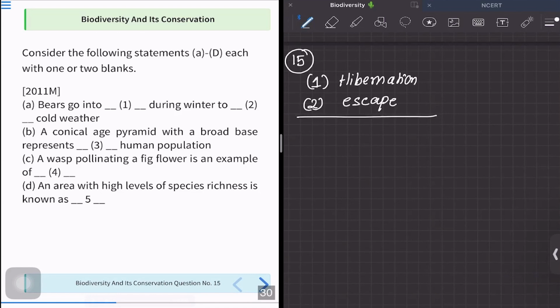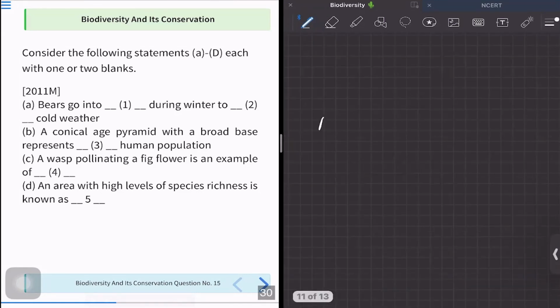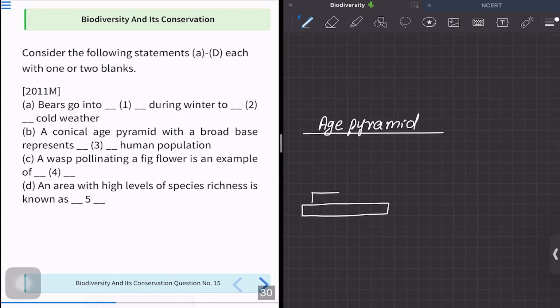Let us move to B. B is saying we have to fill in the third blank. It is saying a conical age pyramid with a broad base represents dash population. For you to solve this question, let me explain the age pyramids. We actually have three types of age pyramids. One is this. I think you might have read this, but let us just revise it again.